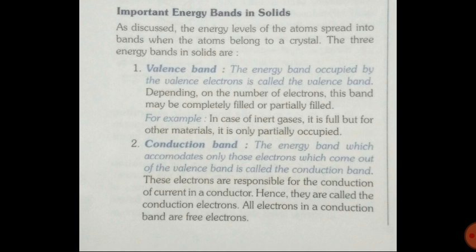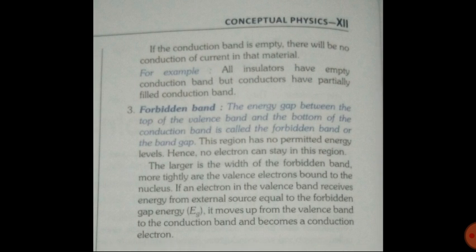Second is the conduction band. The energy band which accommodates only those electrons which come out of the valence band is called the conduction band. The electrons responsible for the conduction of current in a conductor are called conduction electrons. All electrons in the conduction band are free electrons. If the conduction band is empty, there will be no conduction of current in that material. So if the conduction band is empty, the material is an insulator. For example, all insulators have an empty conduction band, but conductors have a partially filled conduction band.